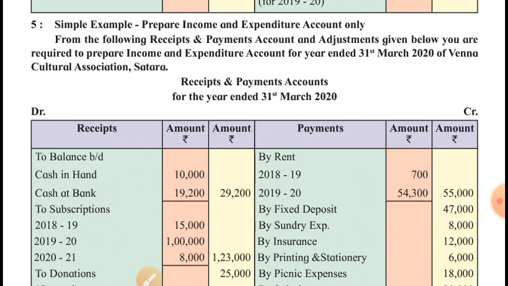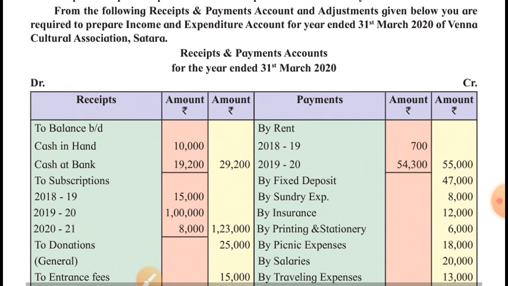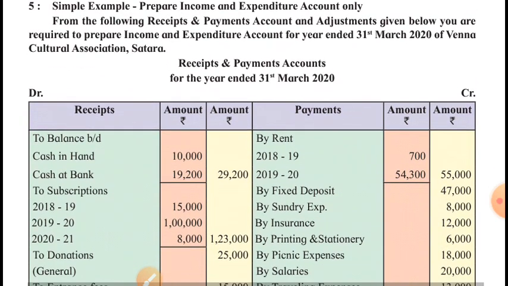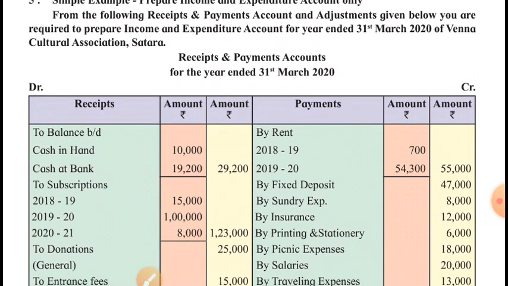Generally, you are supposed to prepare income and expenditure account as well as balance sheet, as we already have studied, that when you are preparing income and expenditure account, it must be accompanied by a balance sheet. That's compulsory. But here, these are initial problems. Initially, you are given simple examples so that you can understand the solution step by step.